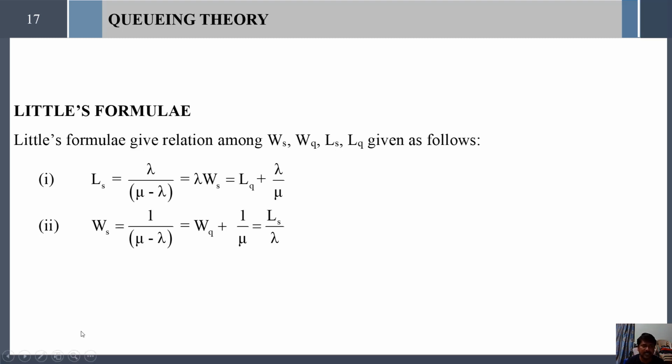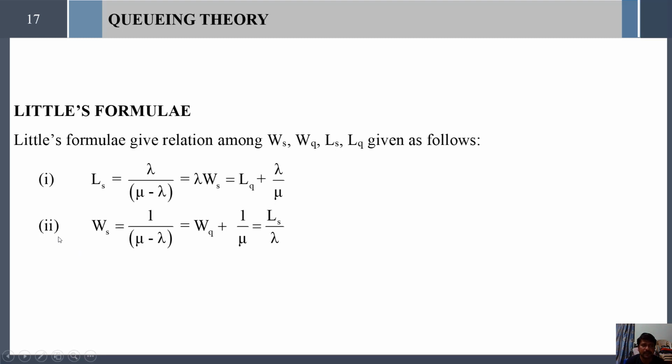First you see LS equal to lambda divided by mu minus lambda. This lambda is the arrival rate and this mu is the service rate. So arrival rate divided by service rate minus arrival rate. This can be written as lambda into WS. So that is equal to LQ plus lambda divided by mu. So this also can be defined like this.